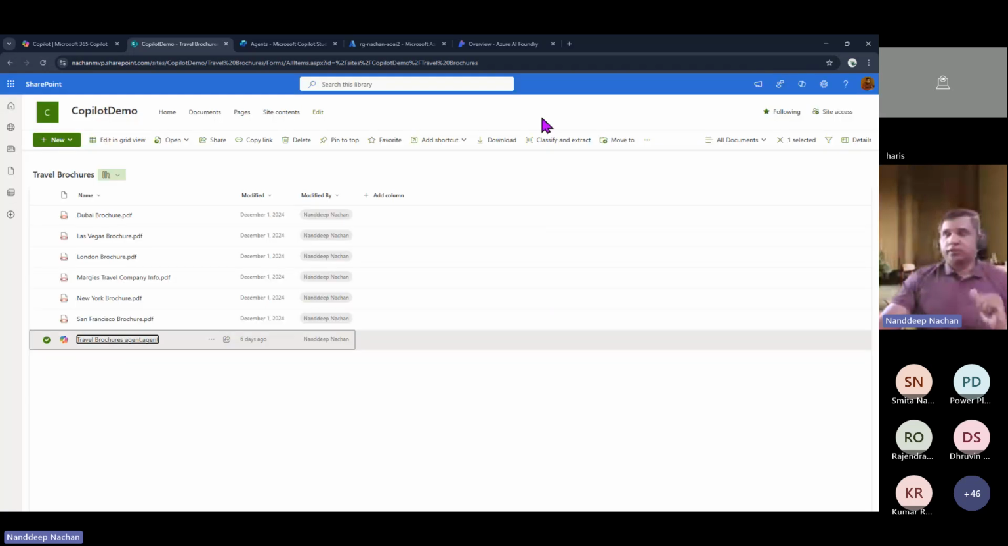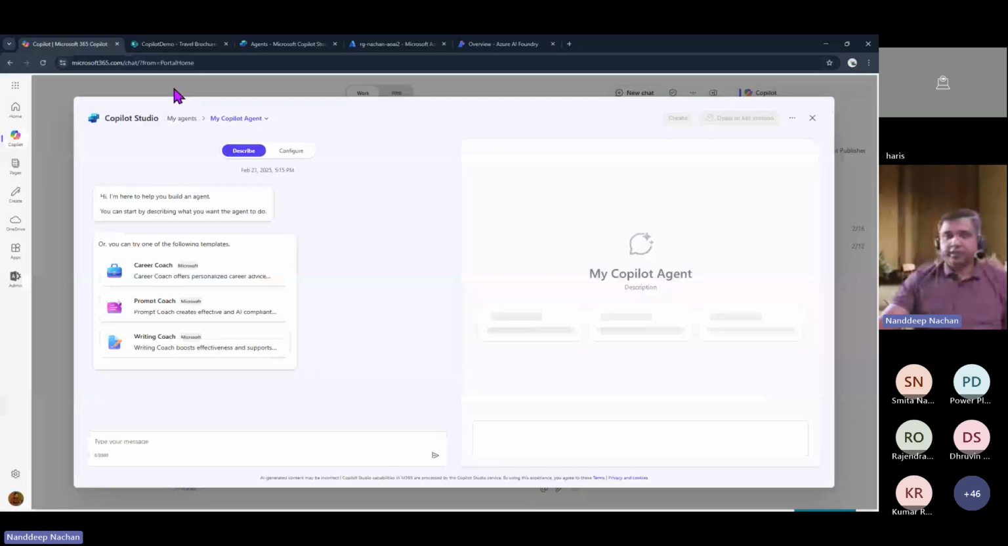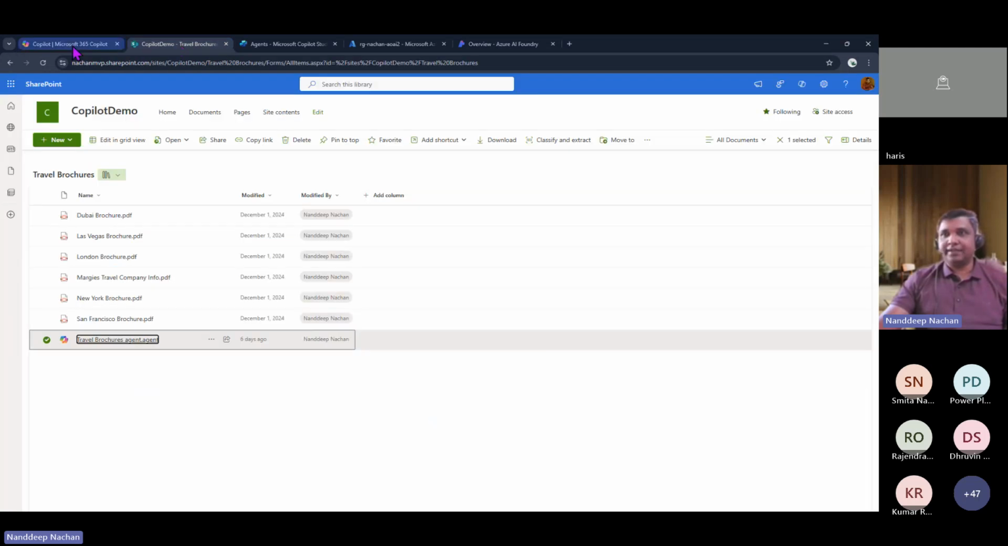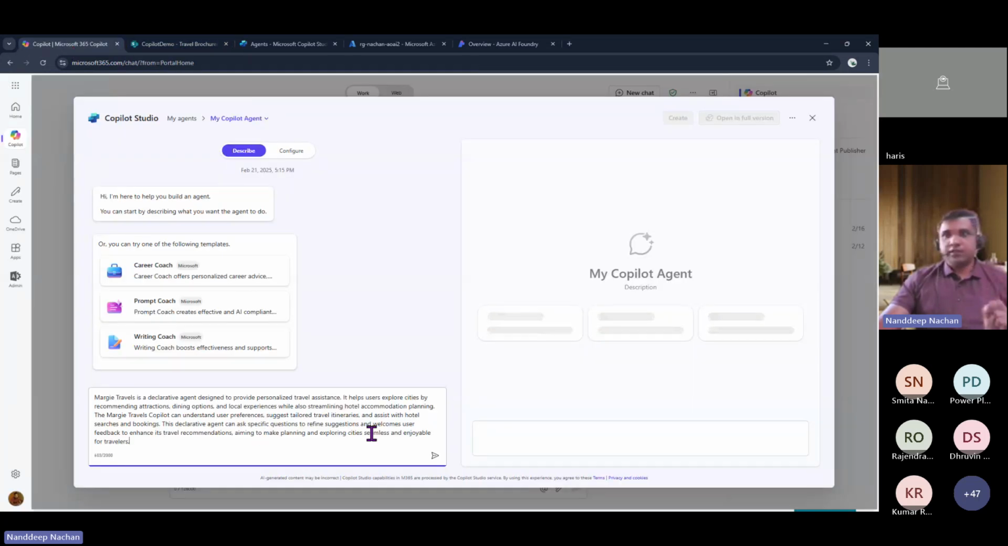All right. So what we are going to do now is create the agent using a declarative approach. Based on the information that we have in this document library, we are going to create that declarative agent. One thing is, the description is probably the most important part here. We need to describe what this particular agent should do.